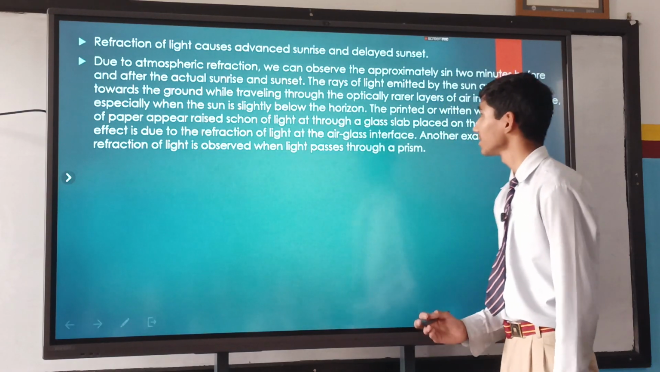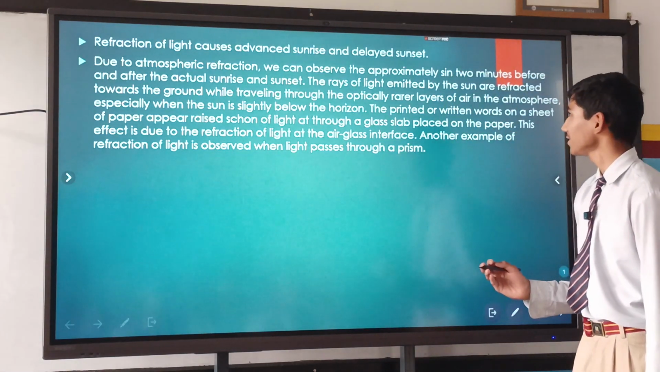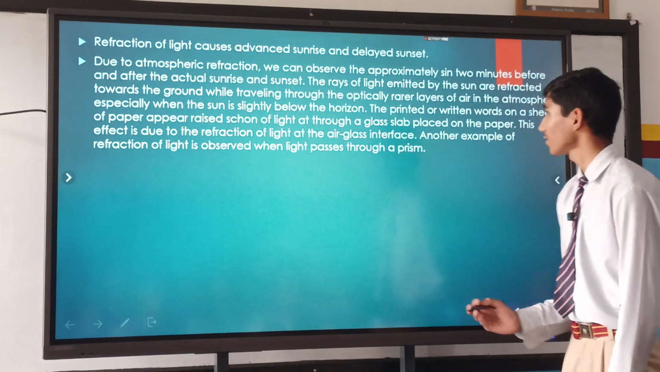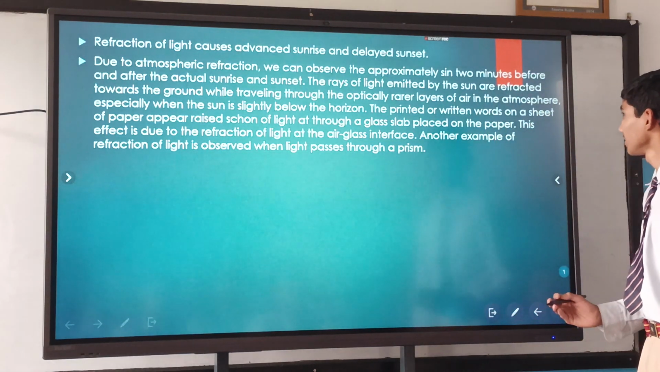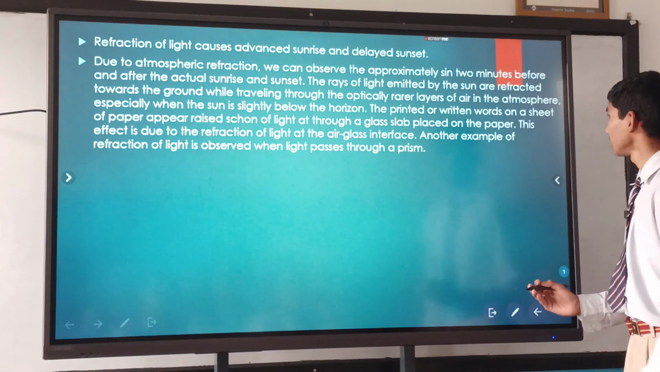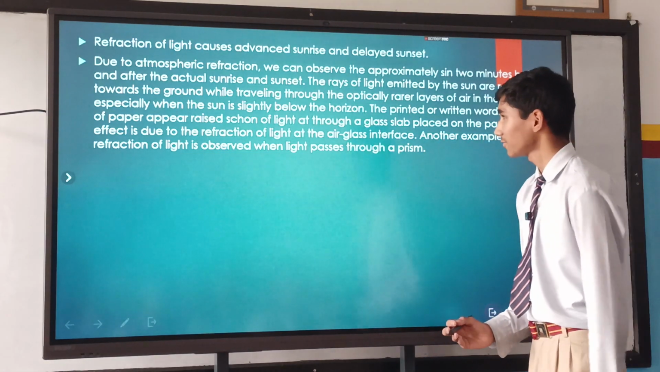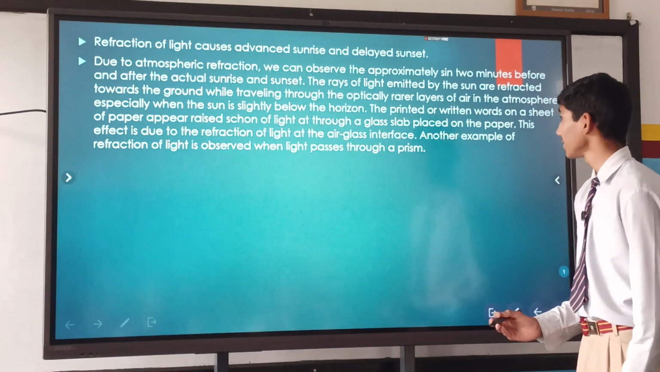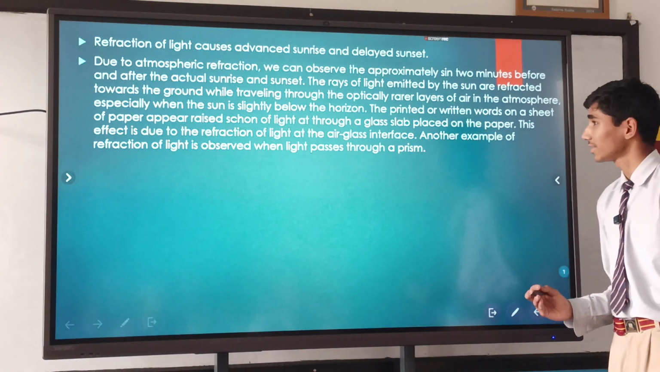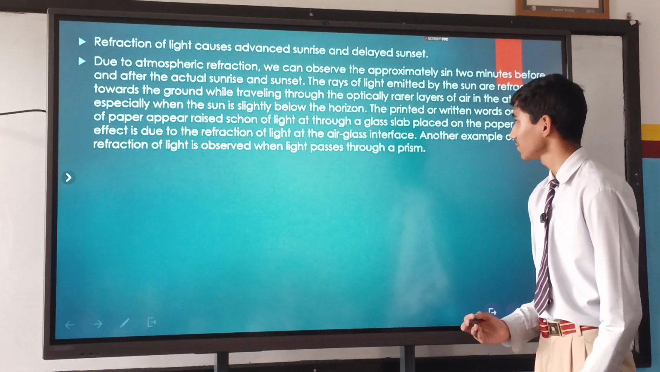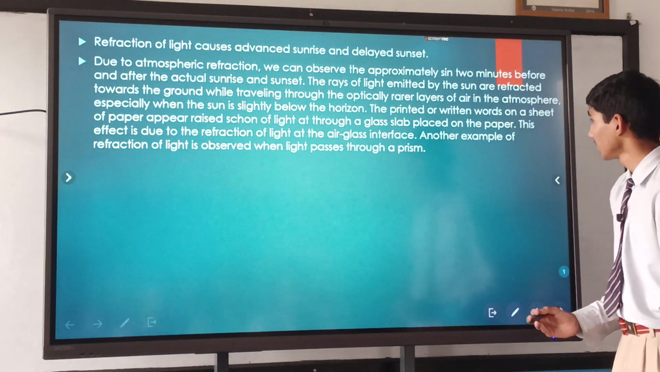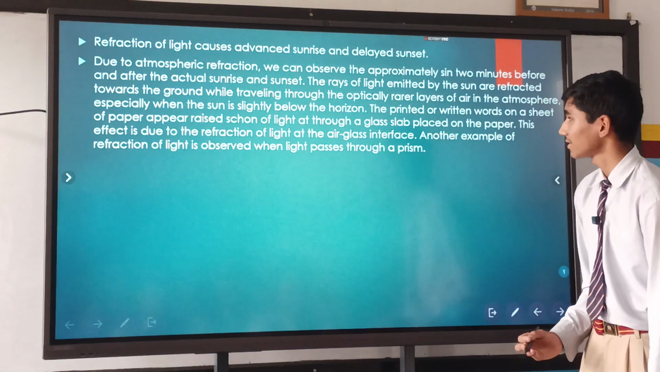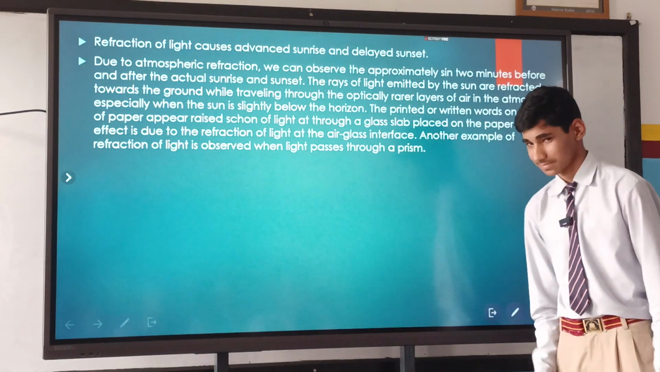Refraction of light causes advanced sunrise and delayed sunset. Due to atmospheric refraction, we can observe the sun approximately 2 minutes before and after the actual sunrise and sunset. The rays of light emitted by the sun are refracted towards the ground while traveling through the optically rarer layers of air in the atmosphere, especially when the sun is slightly below the horizon.